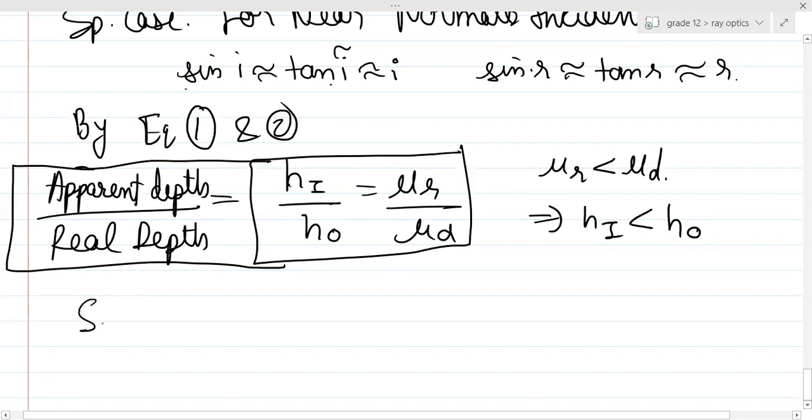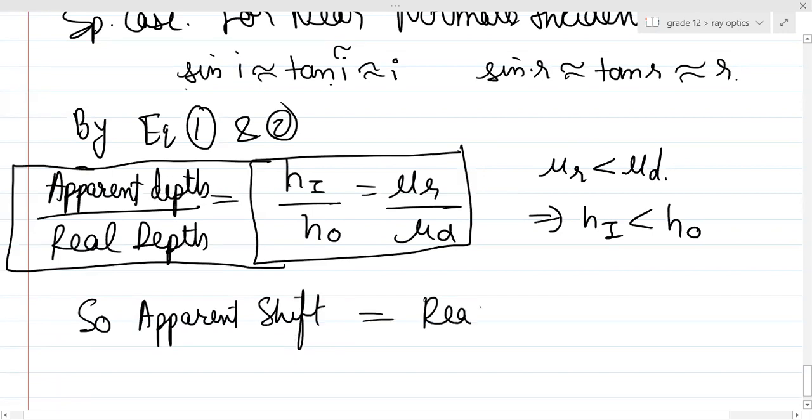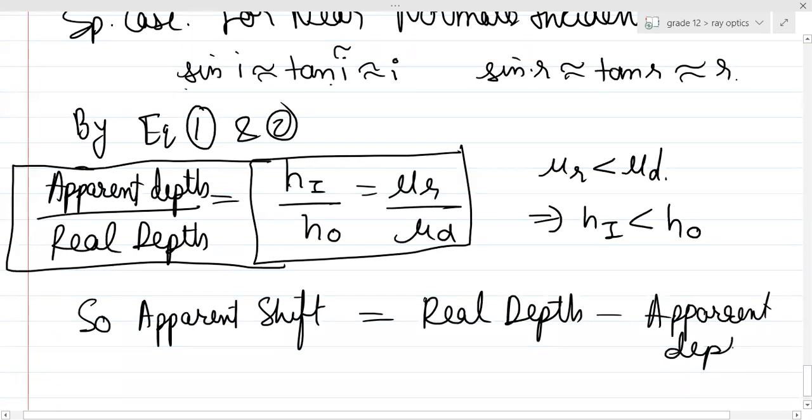And so what will be the apparent shift? It is basically the real depth minus the apparent depth.